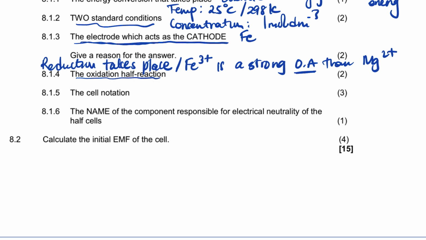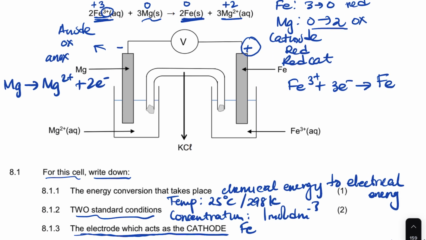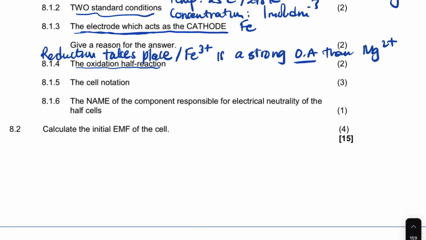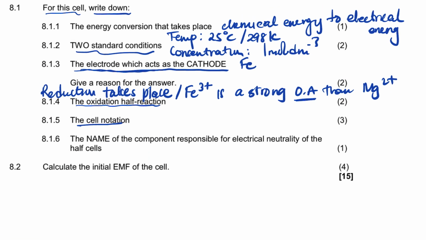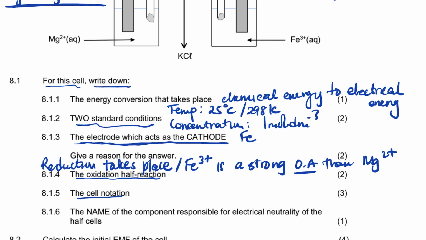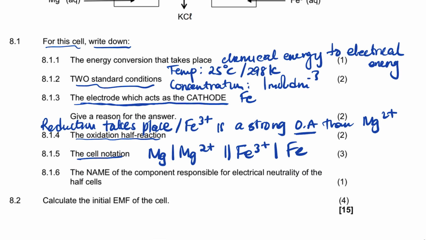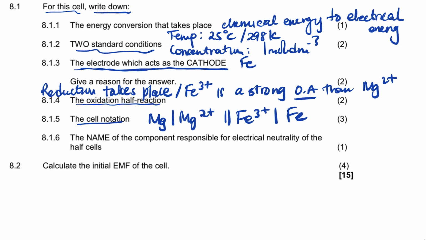It says oxidation half reaction. We've already written it. It's going to be this, right? And then the cell notation. We're going to start with the anode, so the reducing agent, which is Mg, then the change of state, Mg2+, then the cell bridge, and then we start with the oxidizing agent, which is Fe3+, then the change of state, Fe, right? There's no need to write the states and the concentration if you don't want to. Just save time and don't write it like that.